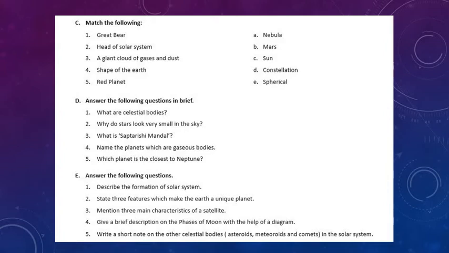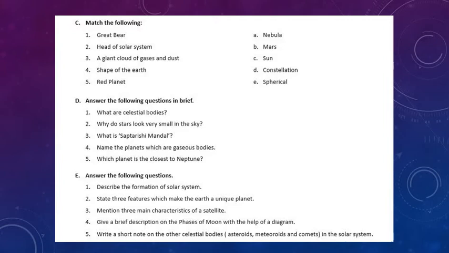It appears in the northern sky. In India, the 7 stars are called Saptarishi Mandal. It is a part of Great Bear. I'll repeat the answer. Ursa Major, also called the Great Bear, is a constellation of several stars. It appears in the northern sky. In India, the 7 stars called Saptarishi Mandal is a part of Great Bear.